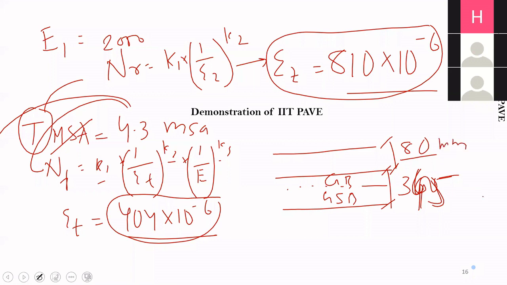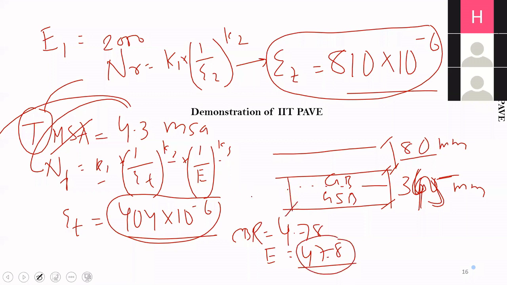Okay, the CBR of the subgrade for that particular location was 4.78, so the value of E is 47.8 from that correlation formula. If I know the modulus of the subgrade and the height of the granular layer, I can find out the modulus of the granular layer using that equation, 0.2 into h to the power 0.64 or something like that. Once we do that calculation, we get the value of E as 132.58. So let us say 132.